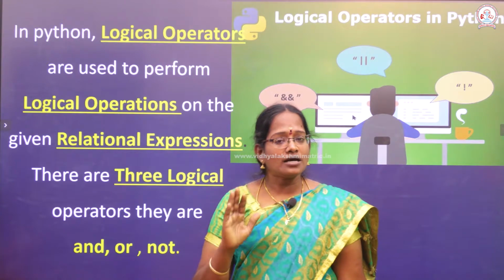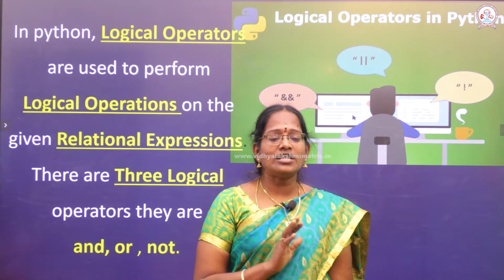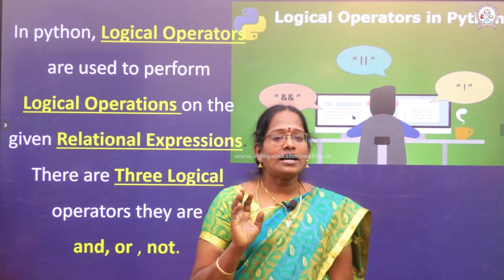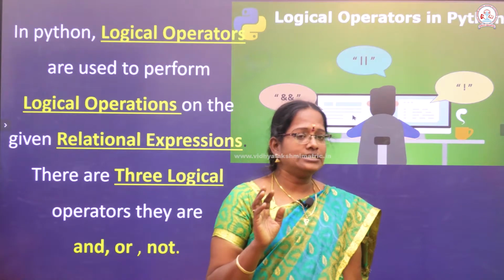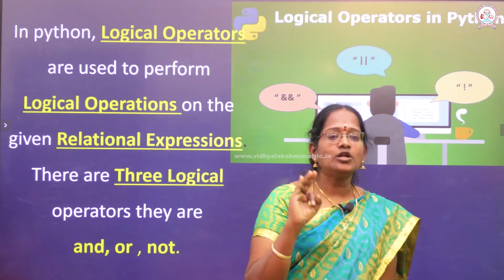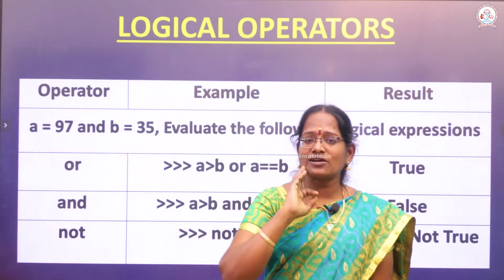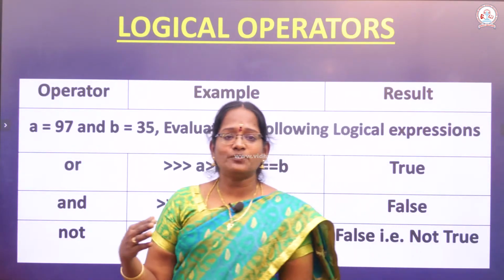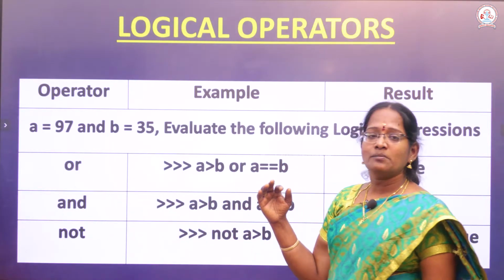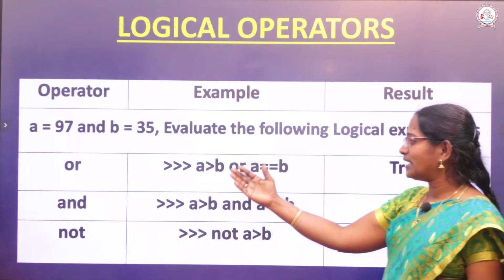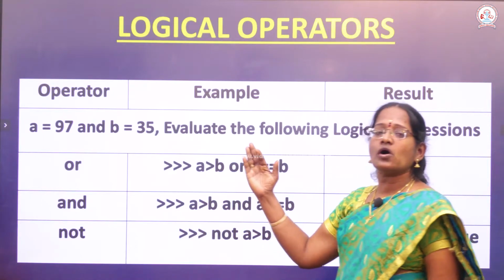So for and, or, not, what are we going to use? Only the words and, or, not. These are the 3 different operators. Based on that we are going to calculate. So in this example, a value is 97, b value is 35. So in this place, a greater than b or a equal to b.